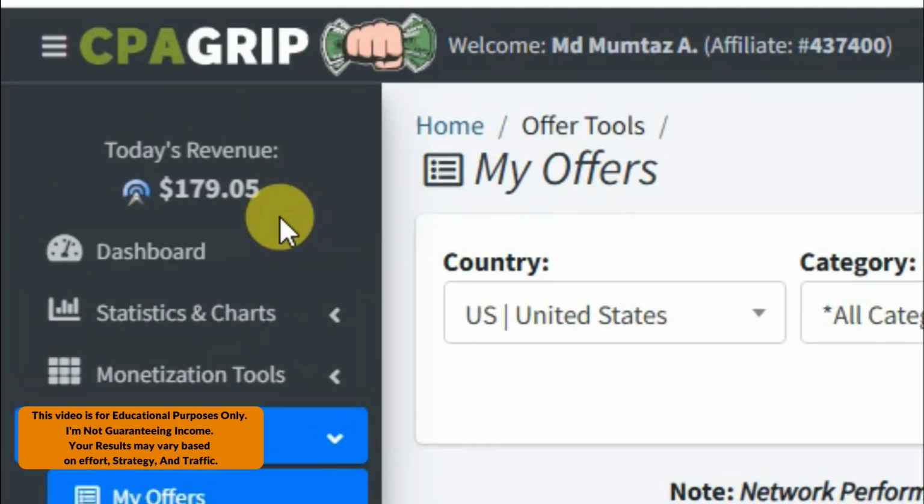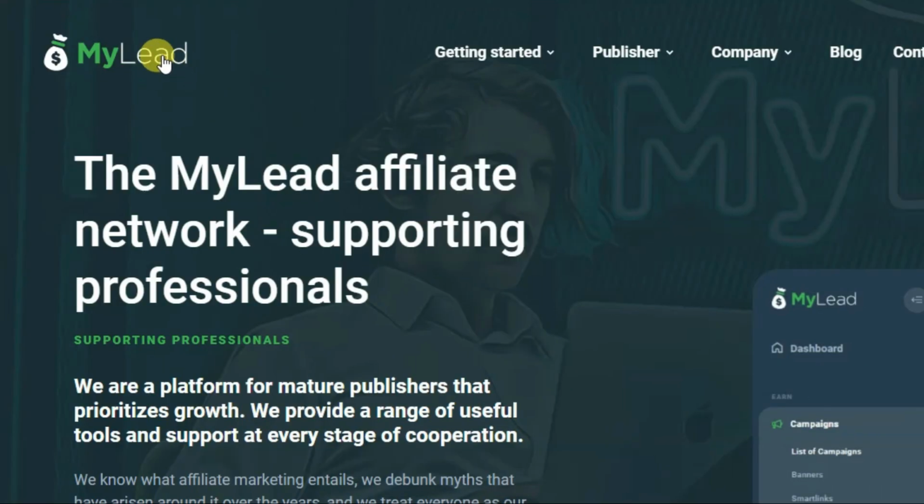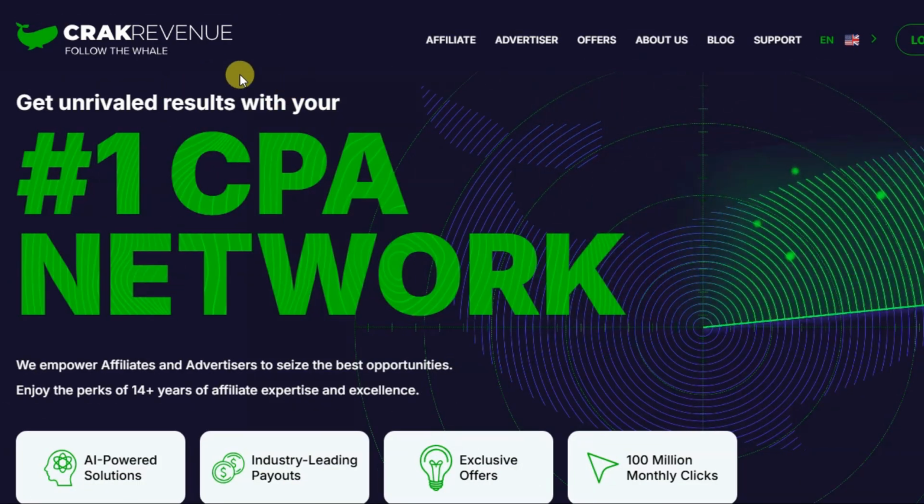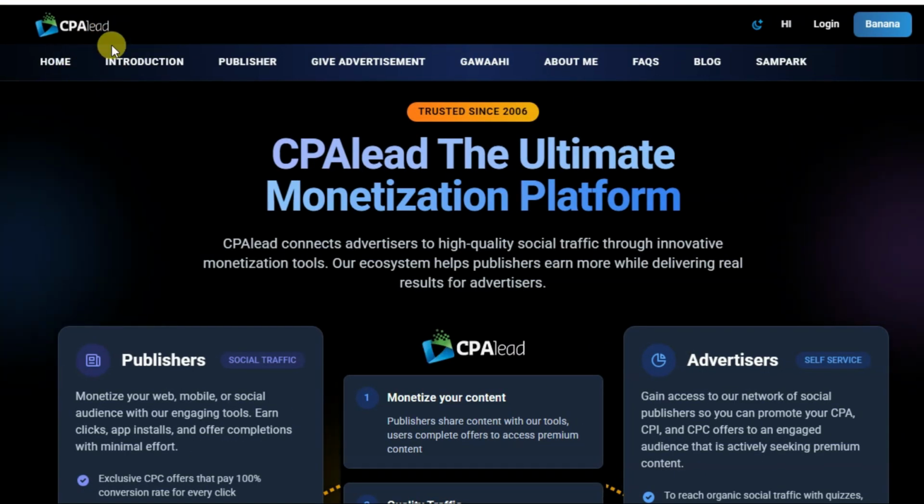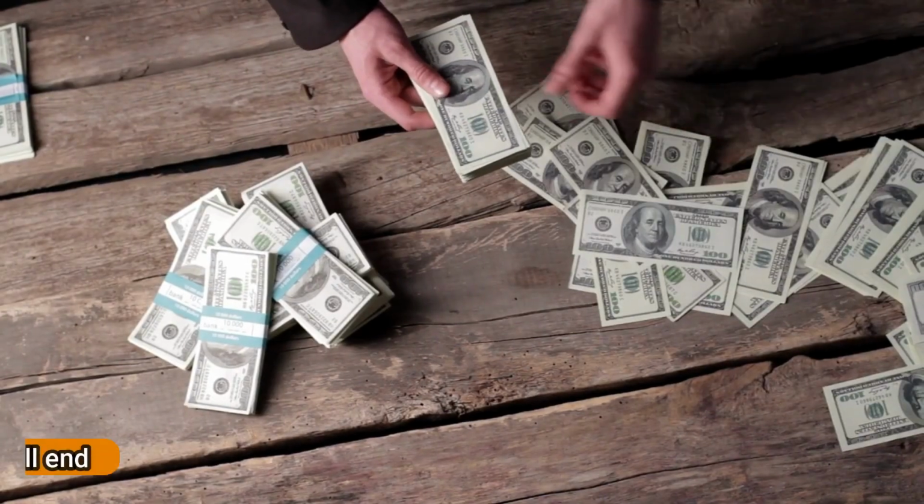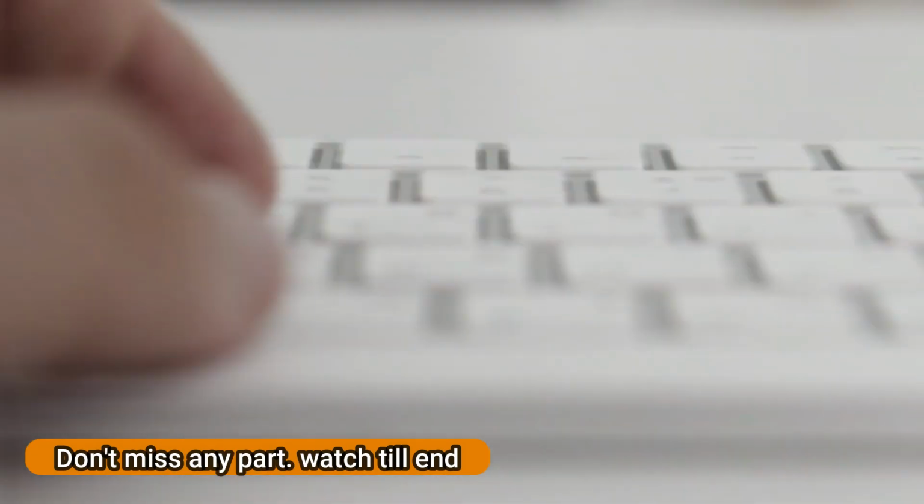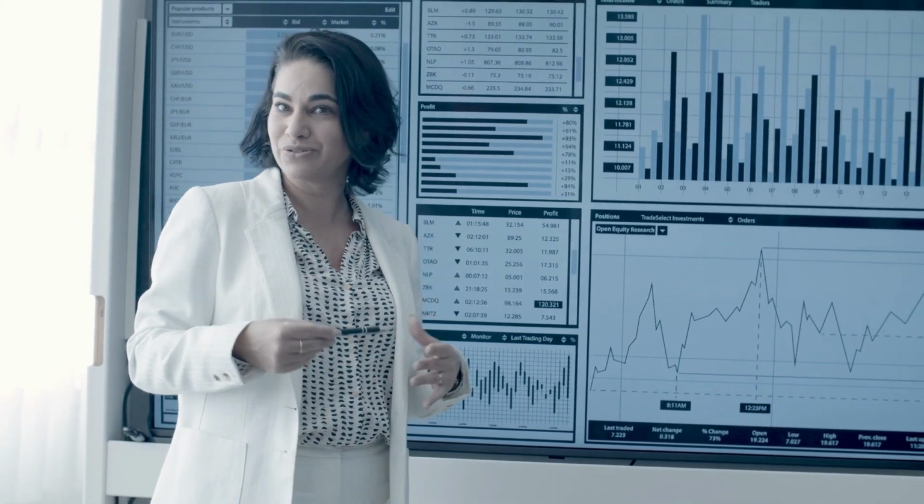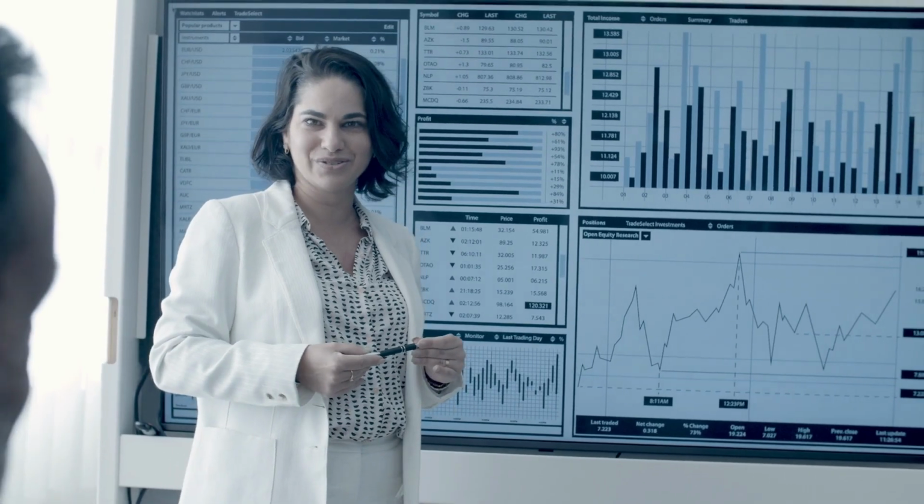You can use any CPA networks like CPA Grip, Mileage CPA network, Max Bounty CPA network, Crack Revenue CPA network, and CPA Lead network. You can use any CPA network to earn money. Everything will depend on the landing page. If your landing page is attractive and eye-catching, then you will be able to generate loads of leads.